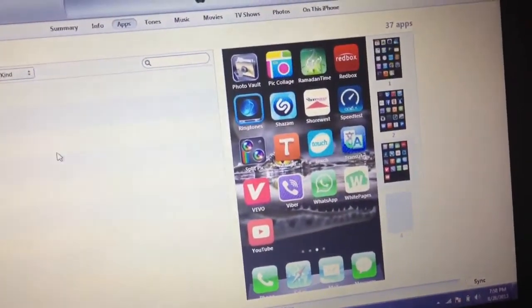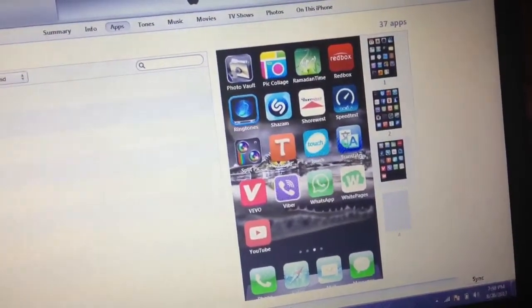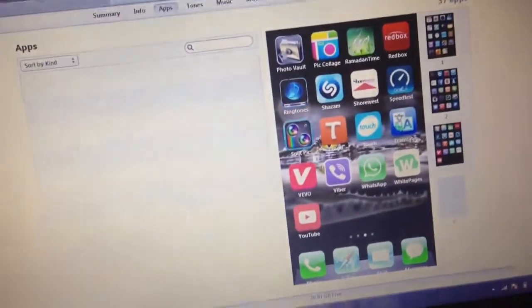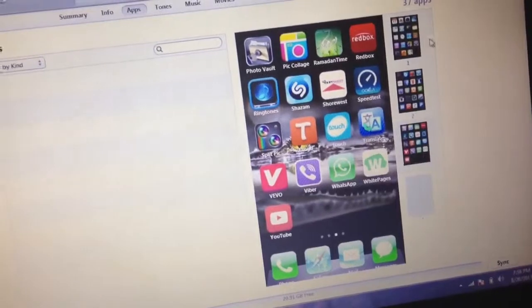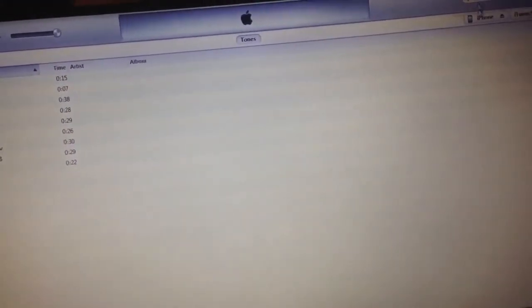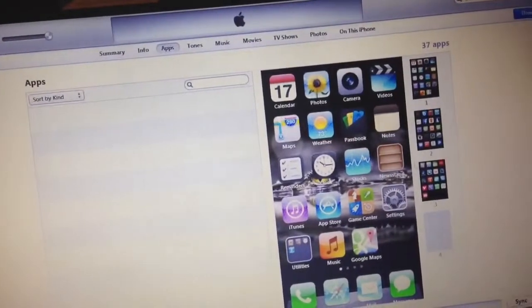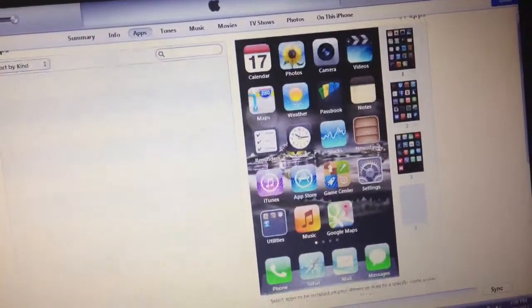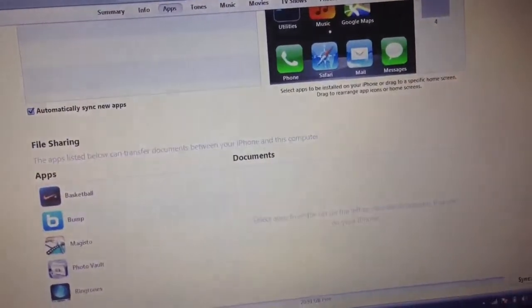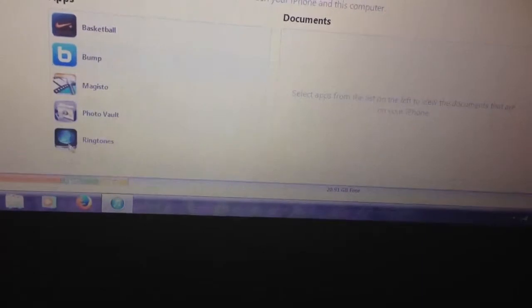Okay, now it's done. Get out of there, then go in again so we can refresh. Okay, so scroll down and the app will show right here, as you guys can see.